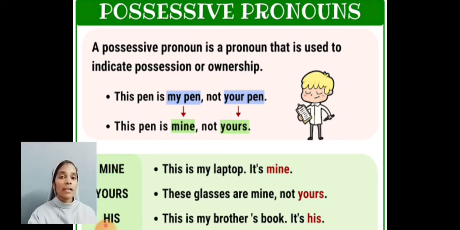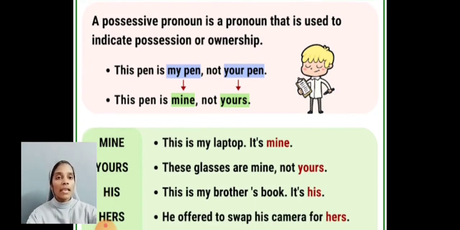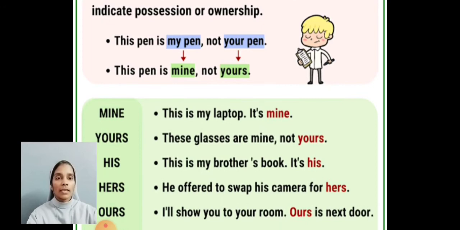For example, this pen is mine, not yours. This is my laptop, it's mine. These glasses are mine, not yours. This is my brother's book, it's his. He offered to swap his camera for hers.